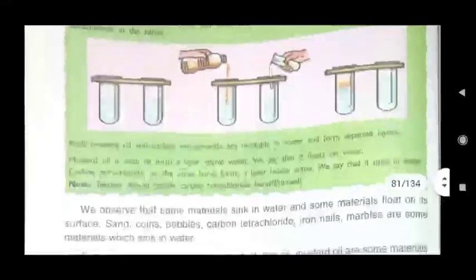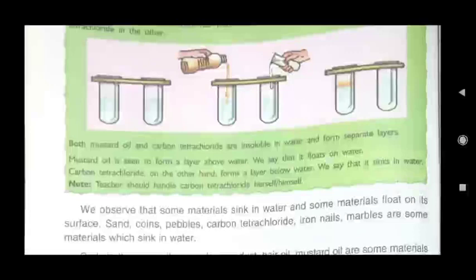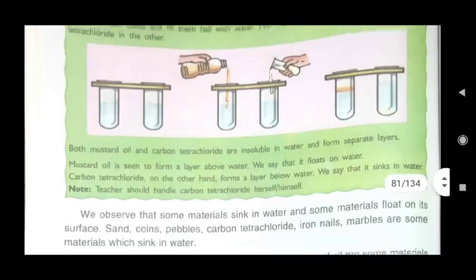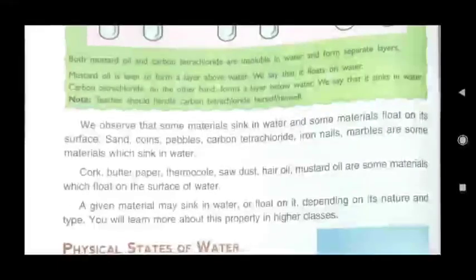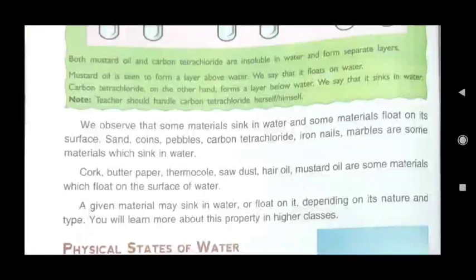Mustard oil is seen to form a layer above water. We say that it floats on water. Carbon tetrachloride on the other hand forms a layer below water. Then what can we say? We can say that carbon tetrachloride sinks in water. So understood what is floating and sinking? Here we observe that some materials sink in water and some materials float on its surface. Sink means dubna, float means tairna.